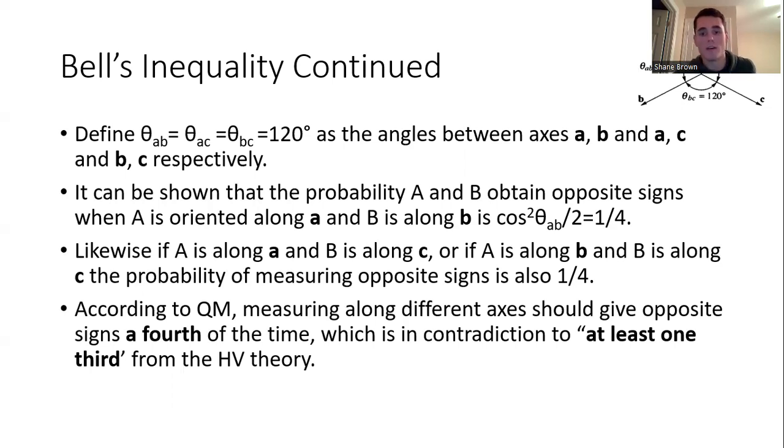Now this result is a result from quantum mechanics. So quantum mechanics is telling us that I should see opposite signs 1/4 of the time, versus a hidden variable theory over here is saying I should see opposite signs at least a third of the time. So if we do this experiment, one of these theories is going to come back correct, and one of them is going to be wrong. All right.